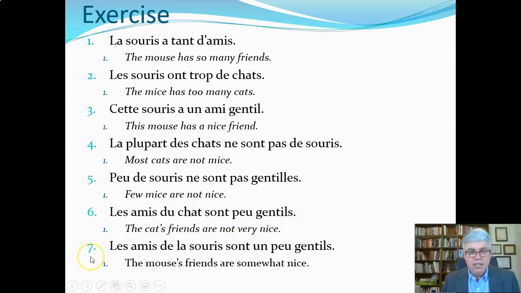And then finally, les amis de la souris sont un peu gentils. So this is the same sentence as this one, but instead of sont peu, we've got sont un peu gentils. The mouse's friends are somewhat nice. Un peu gentil means a little nice, somewhat nice, something like that.